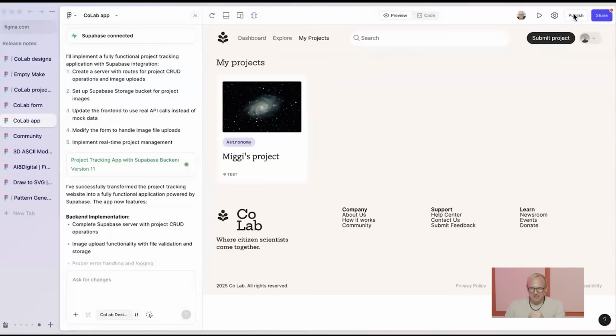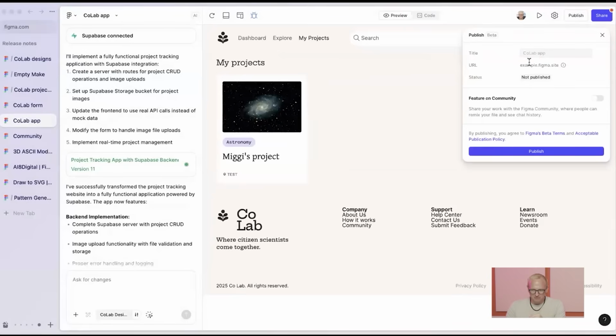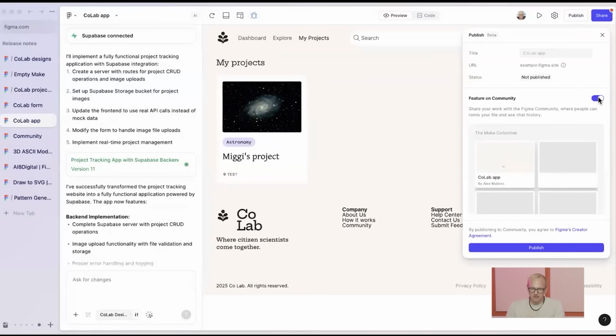So last step here, let's go ahead and publish this Make. Anytime you're ready to publish, you can click Publish in the upper right. It'll give me a Figma.site URL in just a minute or two. And new, as I mentioned earlier, you can now feature Makes on Figma Community as well. So just flip that toggle, and this will publish my Make to Figma Community as well as to that Figma.site URL.